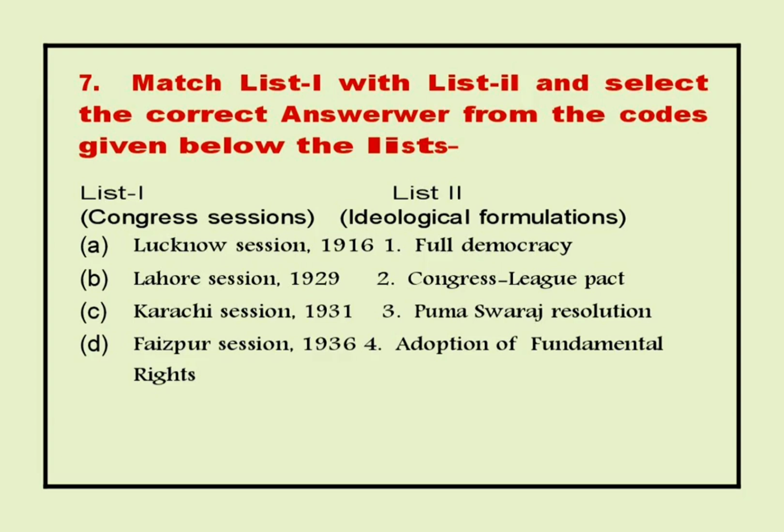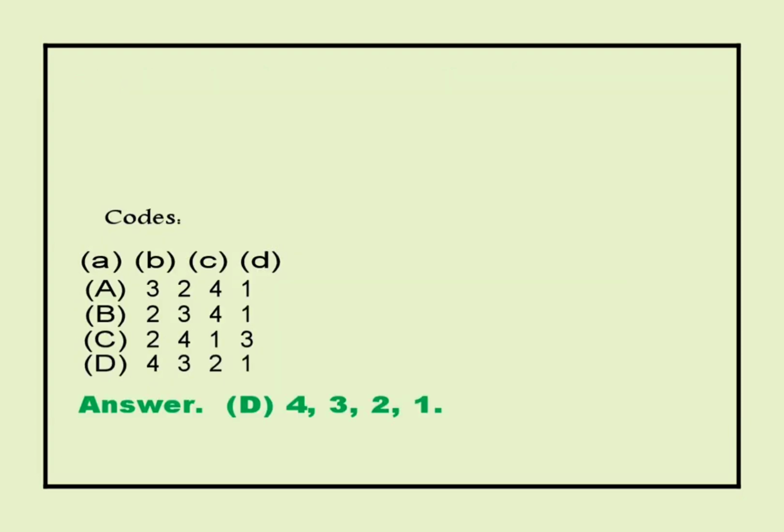A. Lucknow session, 1916 - 1. Full democracy. B. Lahore session, 1929 - 2. Congress League Pact. C. Karachi session, 1931 - 3. Purna Swaraj resolution. D. Faizpur session, 1936 - 4. Adoption of fundamental rights. Answer D. 4, 3, 2, 1.